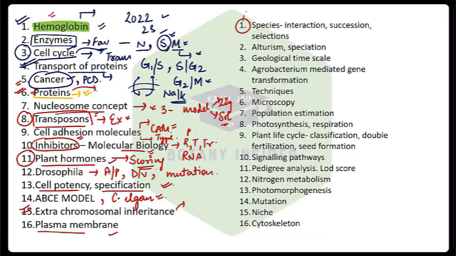Then the concept of species from your ecology. In this, what are species? What are the various types of interactions? What are the various types of successions that we see? What are the various types of selection processes, like r-K selection, or Grime's model, or the third model that we study over there, where we study the growth-fecundity curve. Everything is important. Also in addition to that, speciation, what are the processes of formation of a species, very important. Altruism, where we learn about Hamilton's rule, very important.